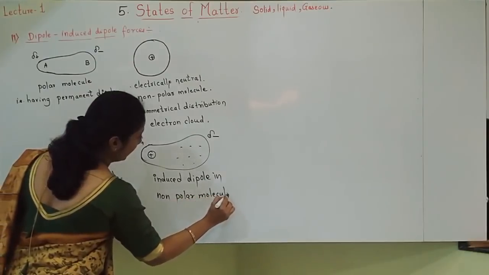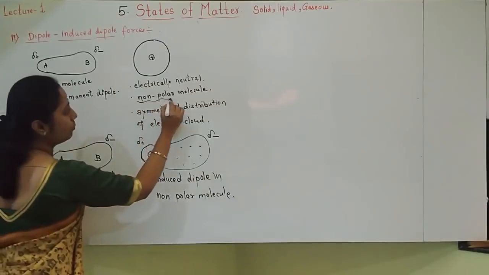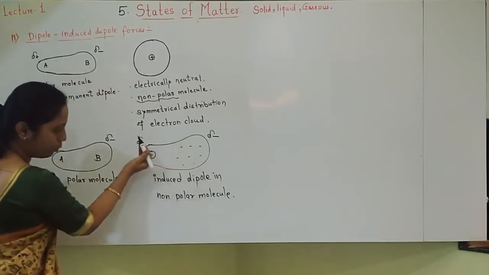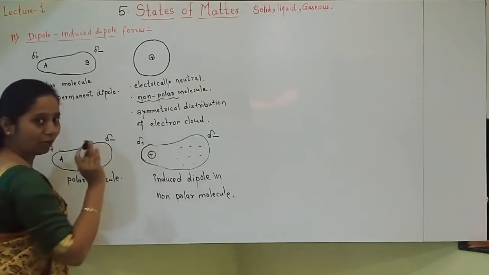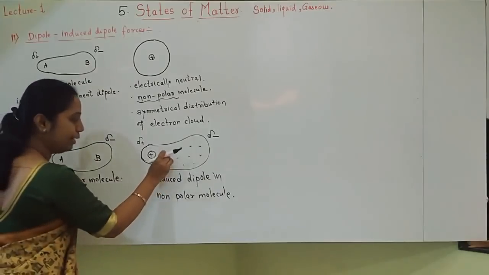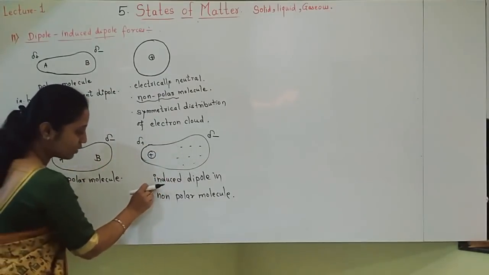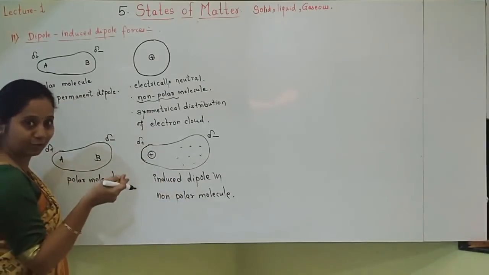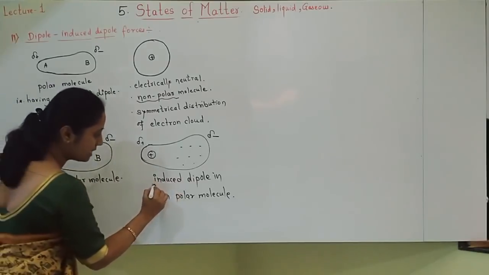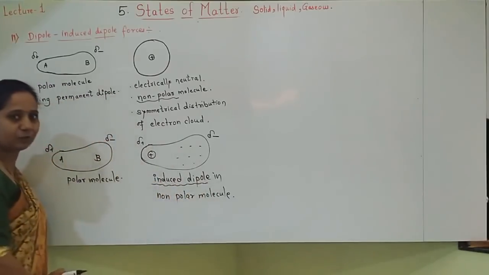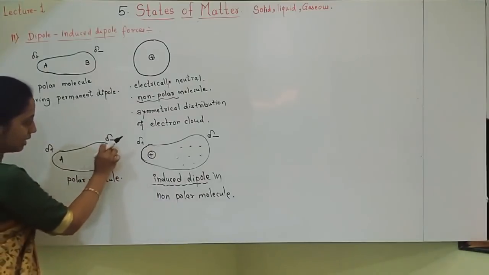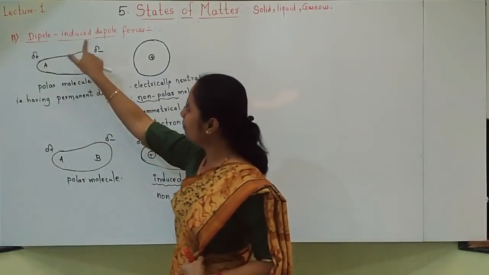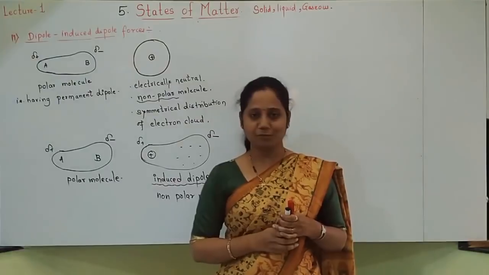Students understood? The molecule was initially non-polar, no poles were there. But the nucleus got attracted and came on this side, the electron cloud got disturbed and polarity got induced in this. That's why it is called an induced dipole. Initially it was not present, afterwards it got induced, and such a dipole is called an induced dipole. And now they will attract each other. Opposite poles attract each other, and these attractive forces are called dipole and induced dipole type of forces.